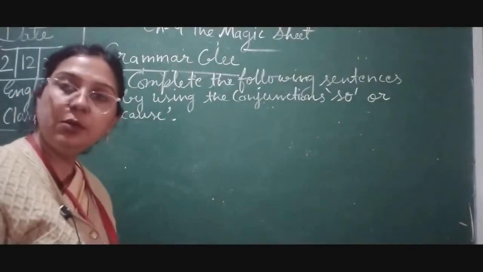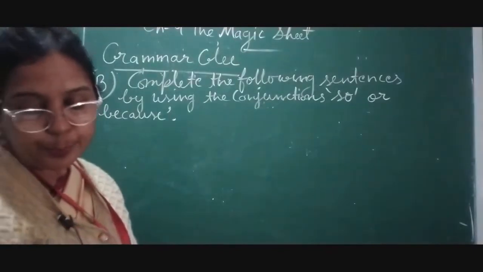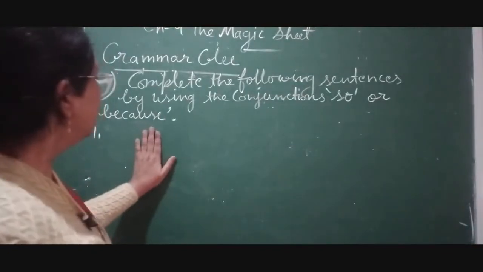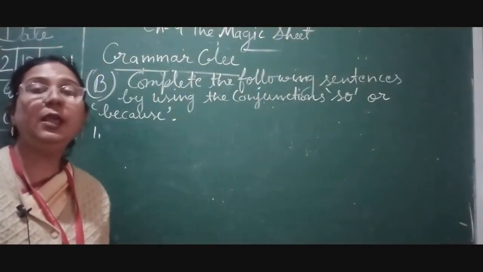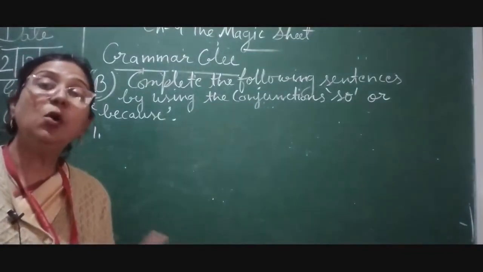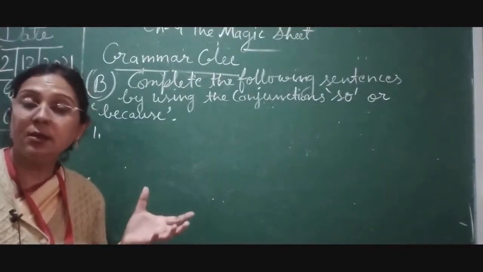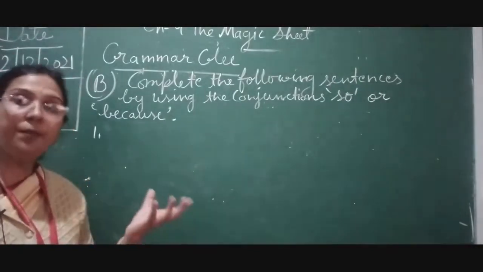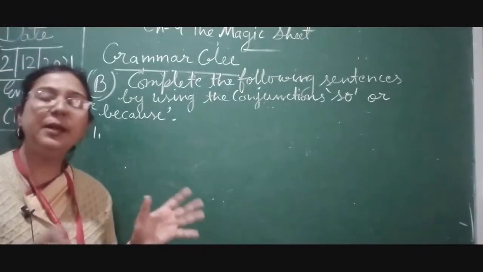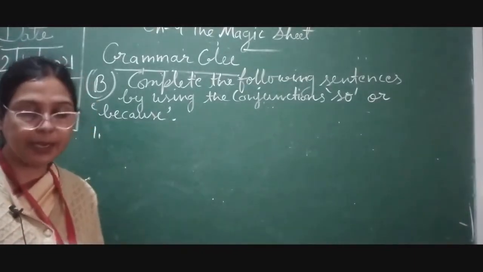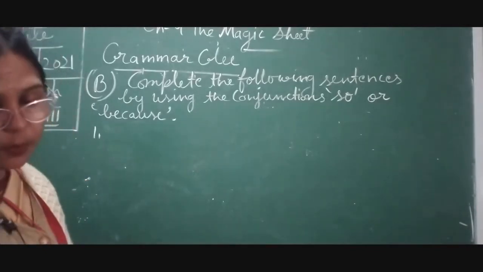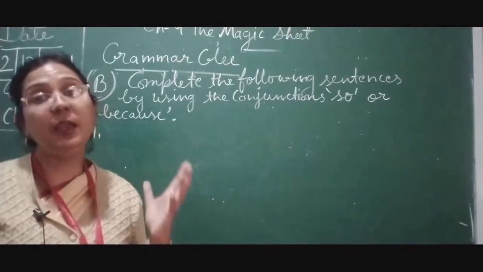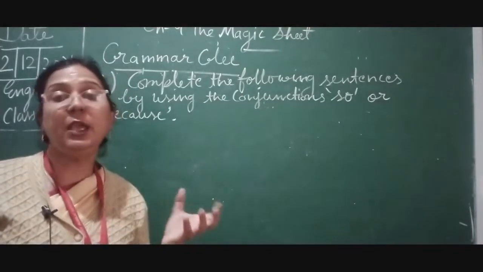So that we are going to do, children. Now children, first number we are going to write, because as you all know this is given for the reason. Reason के लिए दिया जाता है, and so is also used for the reason. But here you can see there is a strong reason, and so is not a very strong reason, but it is given for the reason. So now how can we understand that there is a difference between these two, where we can use so and where we can use because.